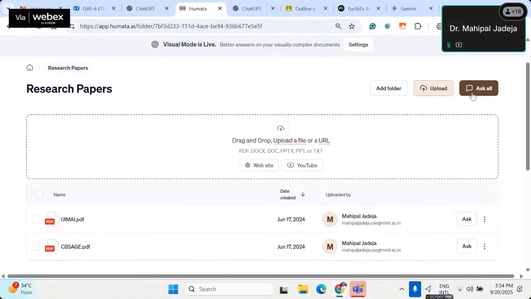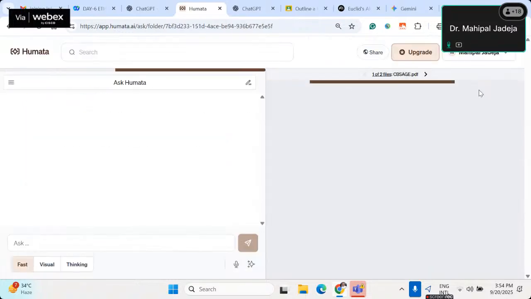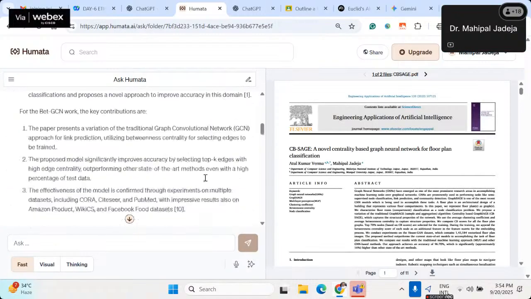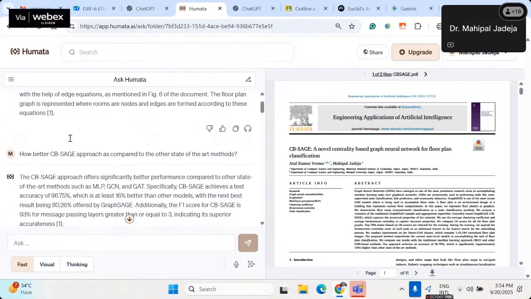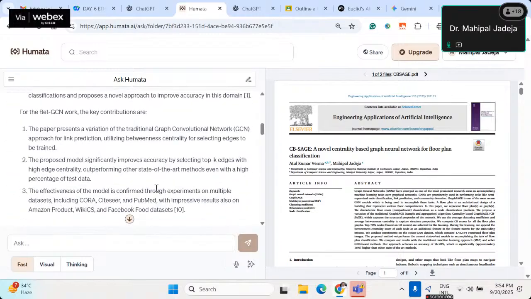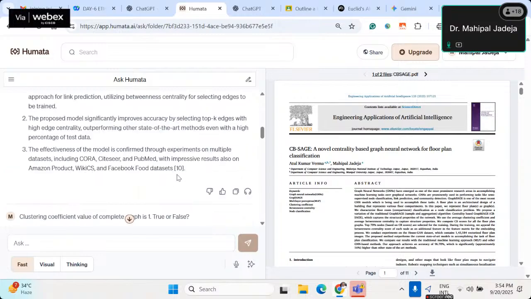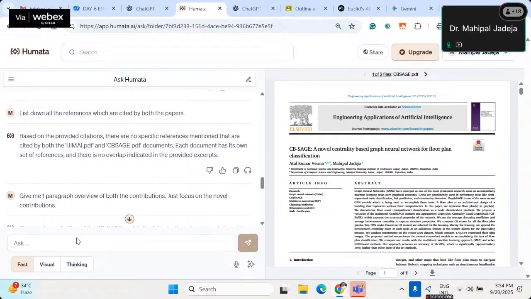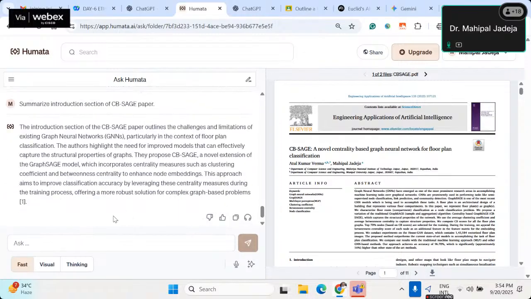You can upload your research papers and go for this Ask All option, and then you can ask all kinds of questions. Whatever you ask, you can see that it's also giving citations. This is an old interaction, therefore these buttons are not working. But if you start something fresh, then of course it will highlight, right? So that's how it works, right?